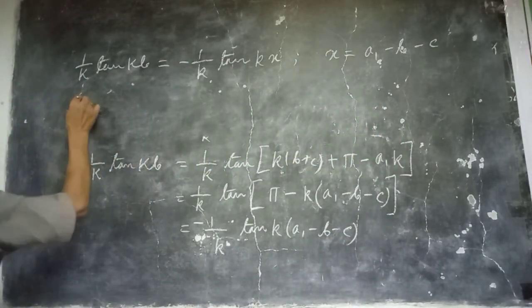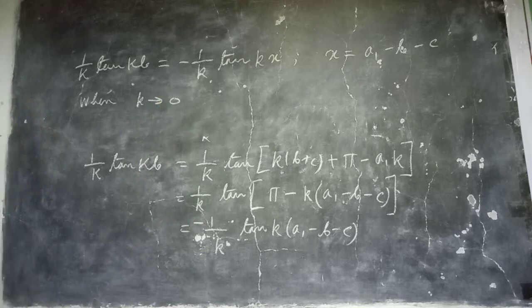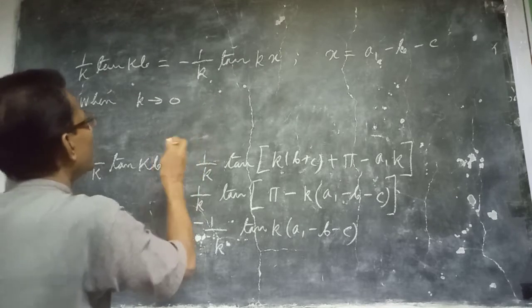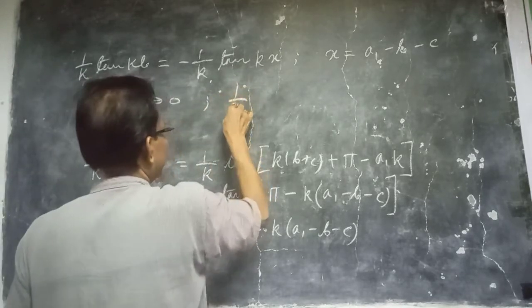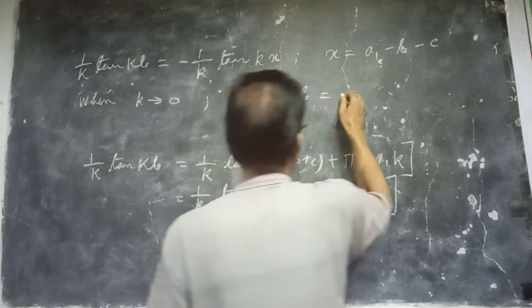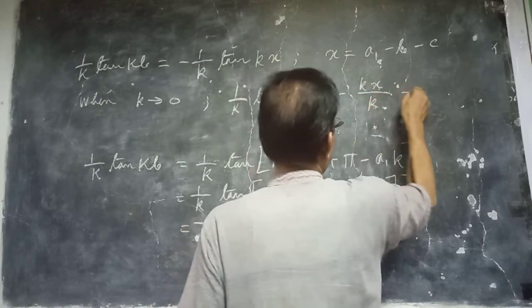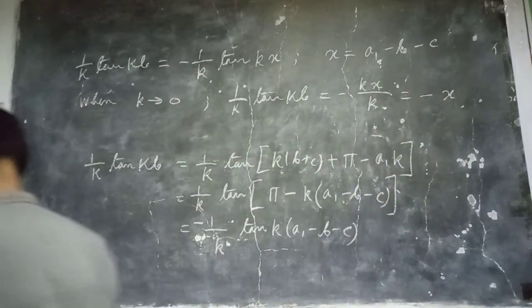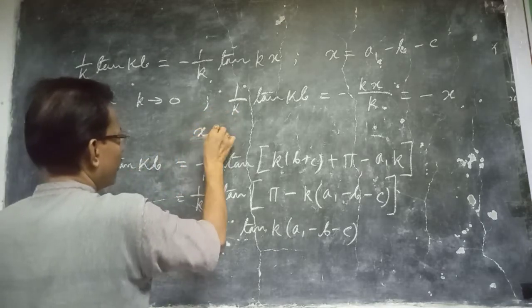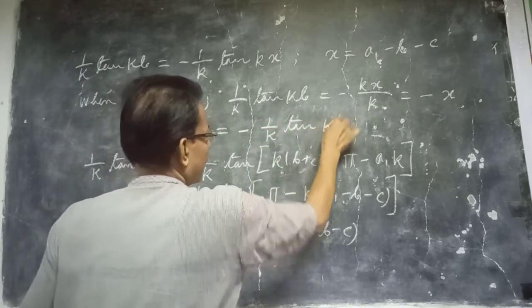So when k goes to 0, tan kx is kx, that is minus x, and this proves that x is equal to minus 1 by k tan kb.